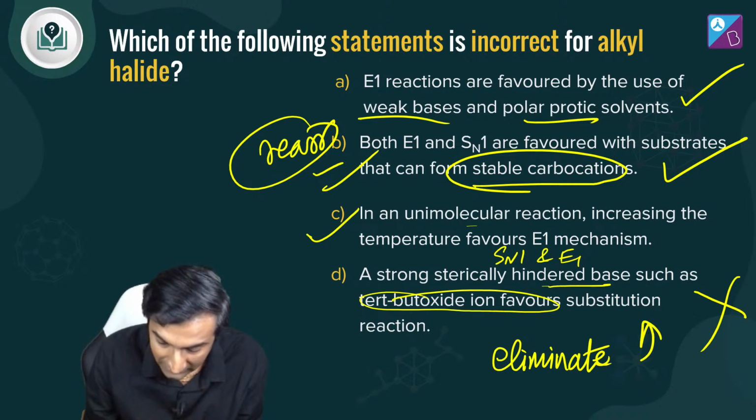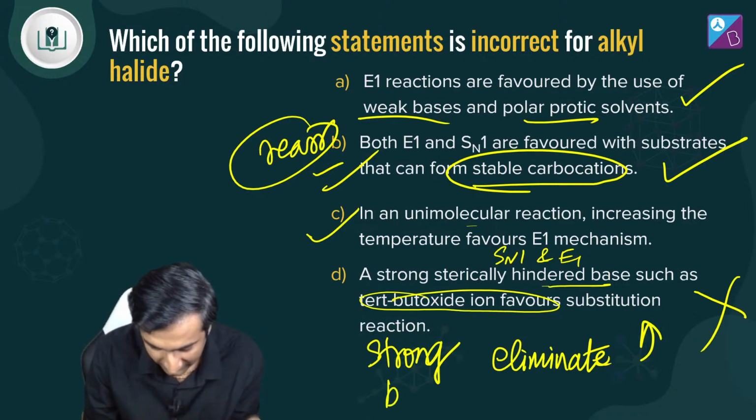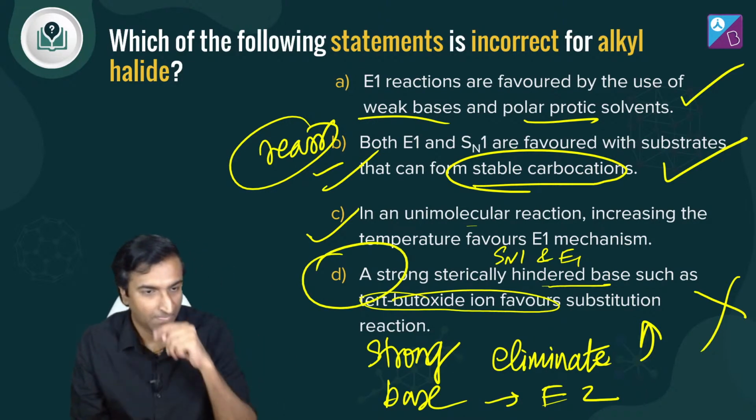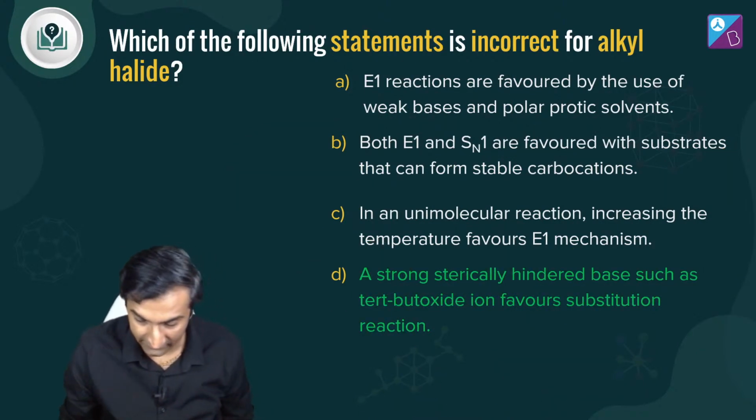Eliminate वाला route मतलब tertiary butyl oxide मतलब strong base. So this goes through the E2 mechanism. Hence D must be the answer. Absolutely right, Vishal. Vidya, good job. D is the right answer.